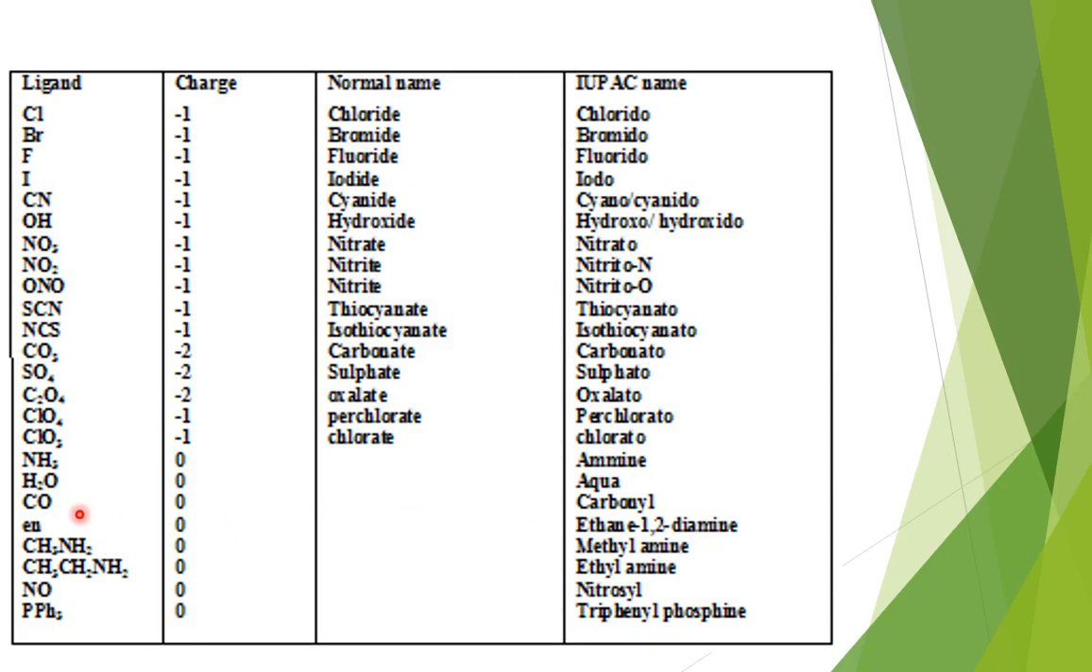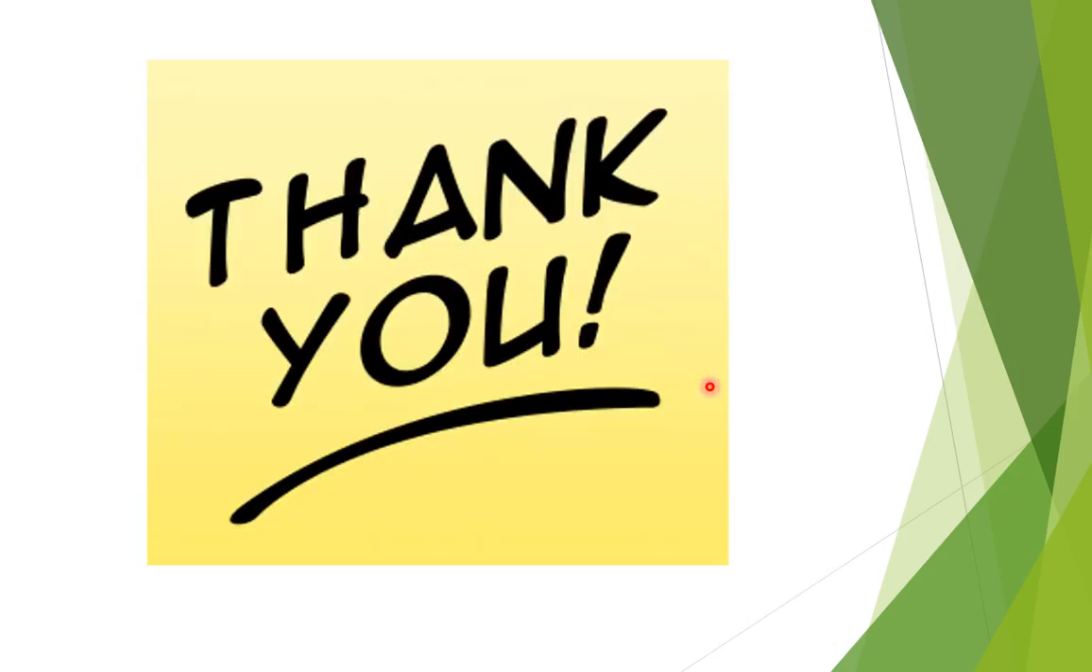Ethane 1,2-diamine, in short it is written as en. Instead of writing the complete formula, it is en. Methanamine, ethanamine, nitrosyl and triphenylphosphine. So you can see the charge also. Charge can be negative, charge can be neutral. So you have to remember the charges and the IUPAC names of ligands. Only then we will be able to practice the numericals. So thank you.